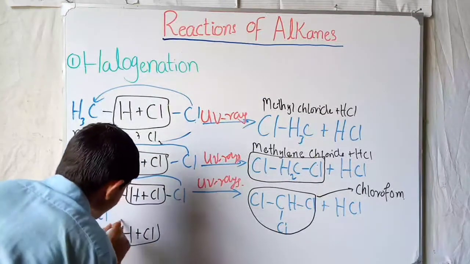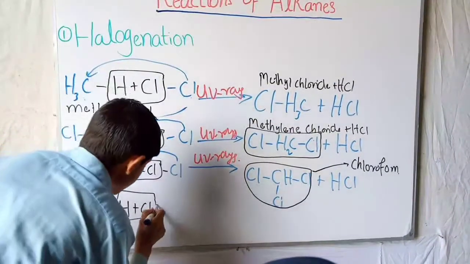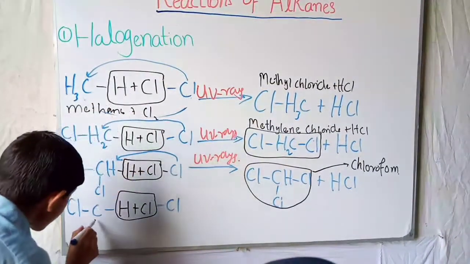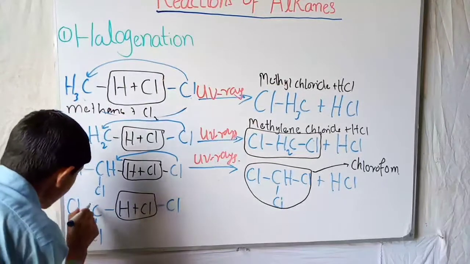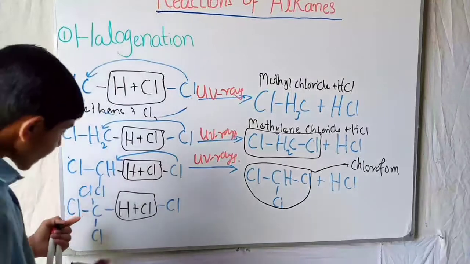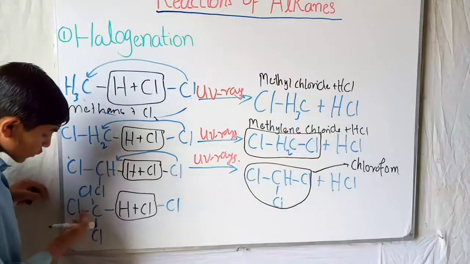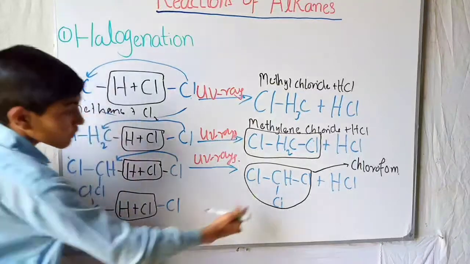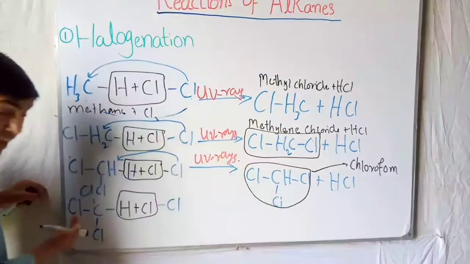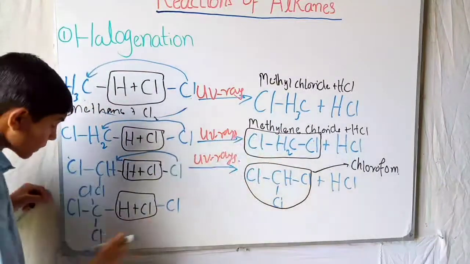That is the target place of removing, and this is the other Cl, bonded to one Cl here, and from here also one Cl. As you can see, one carbon atom is bonded to three chlorines, and this is called chloroform.